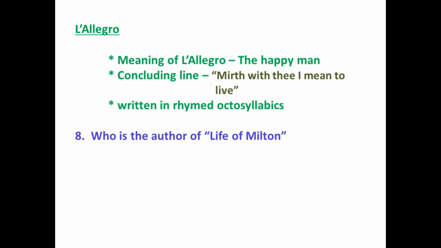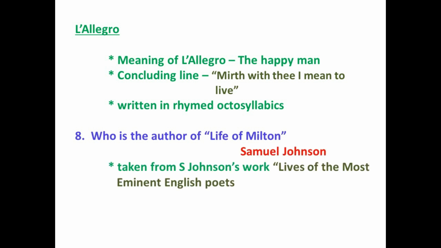Who is the author of Life of Milton? Samuel Johnson. It is taken from Samuel Johnson's work Lives of the Most Eminent English Poets. Samuel Johnson is a great literary figure who is known for his essay collections, his biographies, his dictionaries, etc. Here Samuel Johnson's work, Lives of the Most Eminent English Poets, comprises 52 poets, and most of them lived during the 18th century.